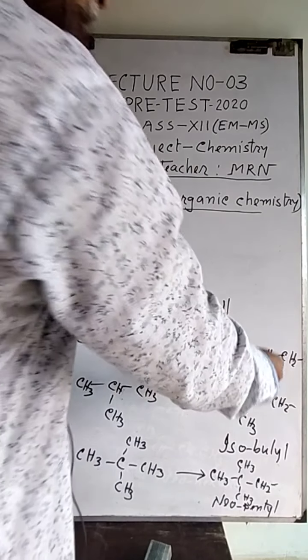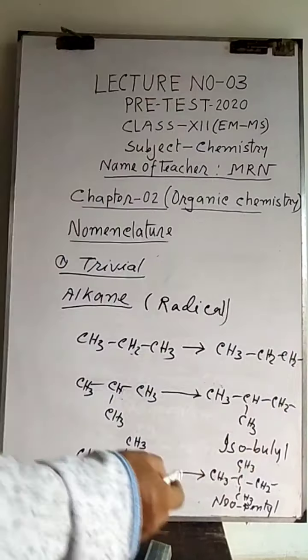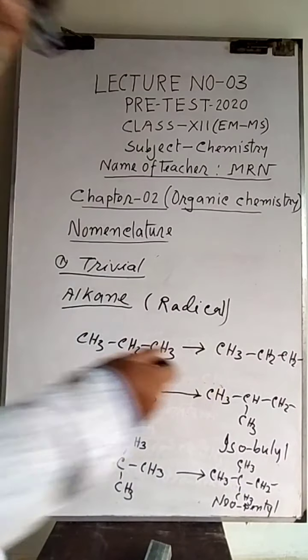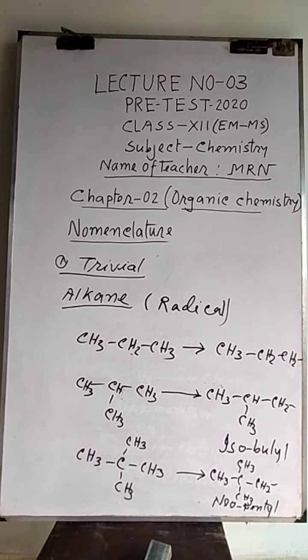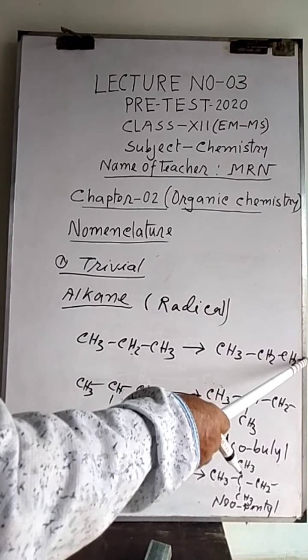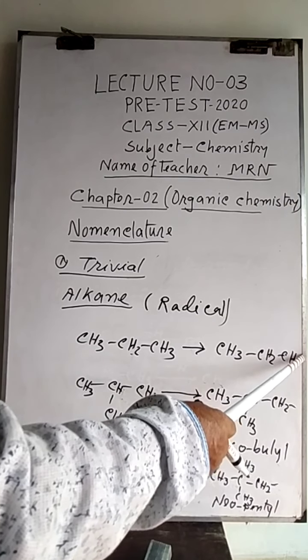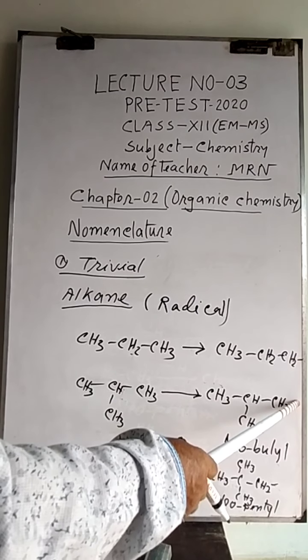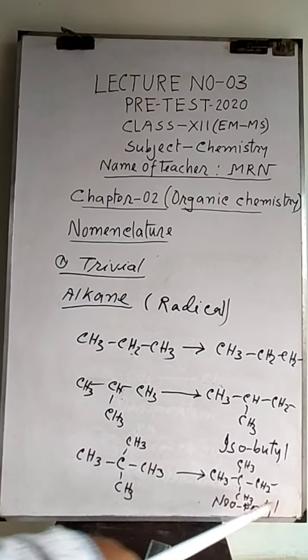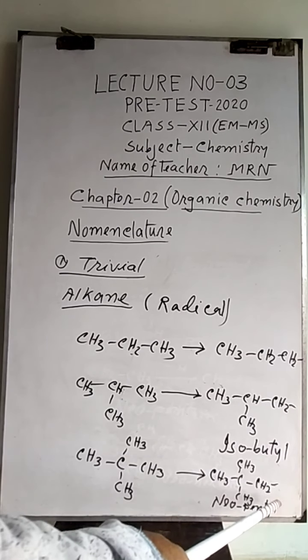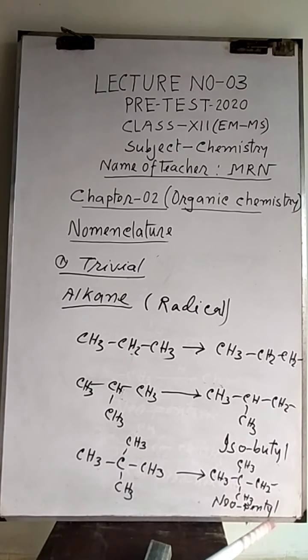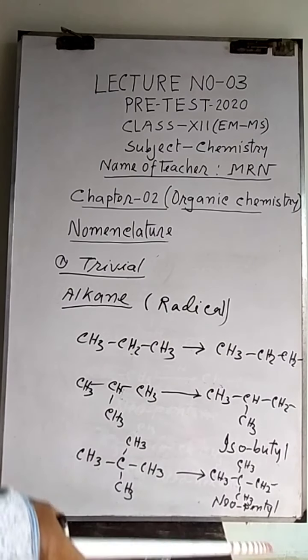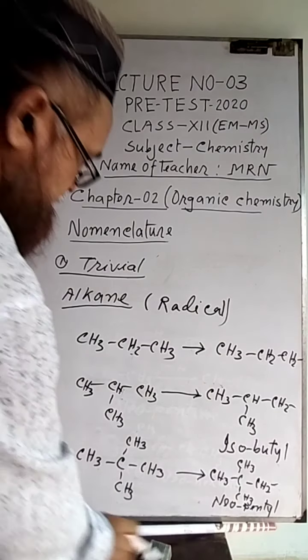Now with this radical, if you add OH, that is the hydroxyl group, if we add the OH group here, it will be called propyl alcohol. Here OH is added, it will be isobutyl alcohol. Here if we add the OH group, it will be called neopentyl alcohol. In this way we can get the compounds, but they are incomplete because they are radicals.